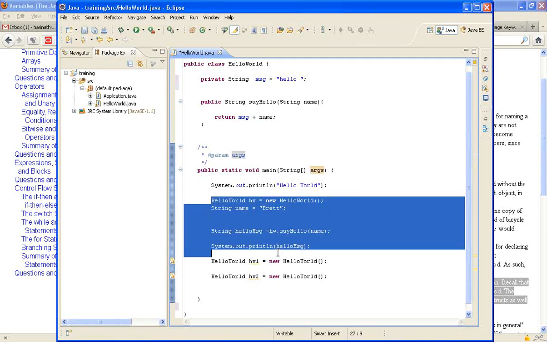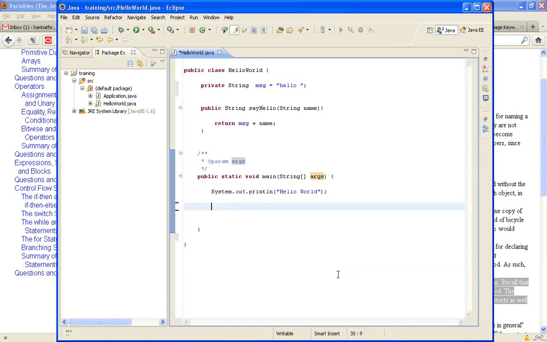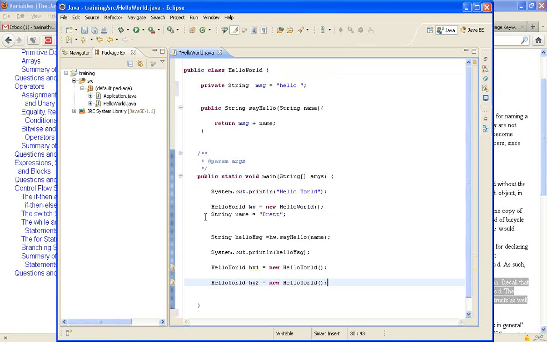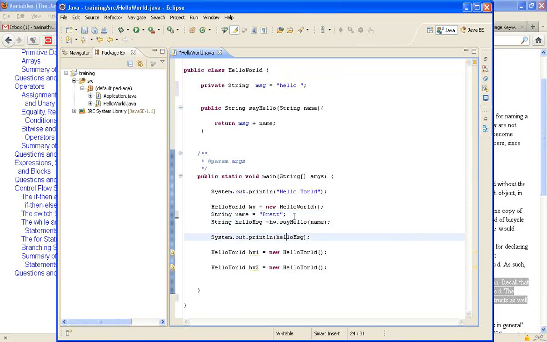Okay, so when I create an object for the class, and remember, if I need to call any method of this class, mandatorily I need to create an object for it, then only I can call. Now look at this one.